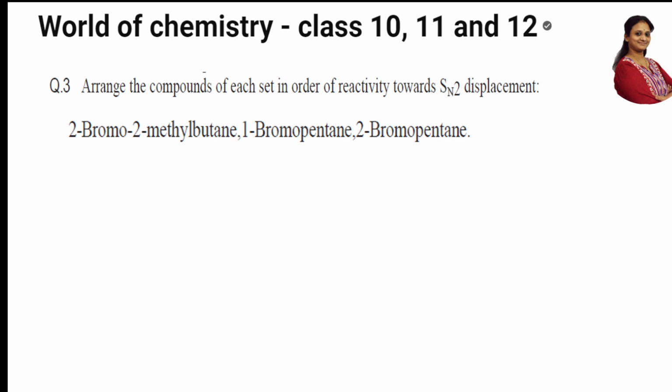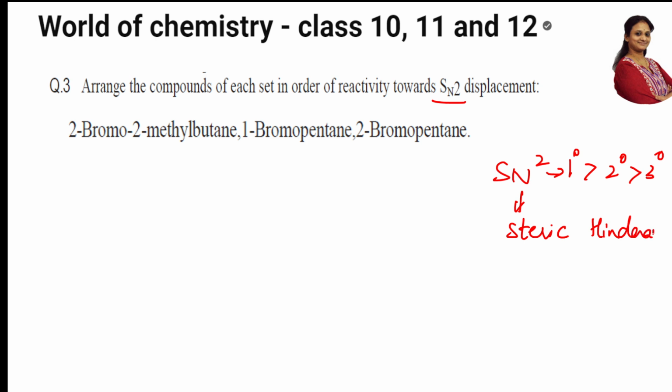Arrange the compounds of each set in order of reactivity towards SN2 displacement. So there are 3 examples given. First of all, SN2, what is the order? Write down. SN2 order is 1 degree greater than 2 greater than 3. This is the concept, right? Now you tell me, all are almost similar. First of all, SN2 reactions depend upon what? Steric hindrance. The concept of SN2 means it will not prefer the compound which is more sterically hindered, it will prefer the one which is less hindered. So that's why 1 is more preferred than 3.